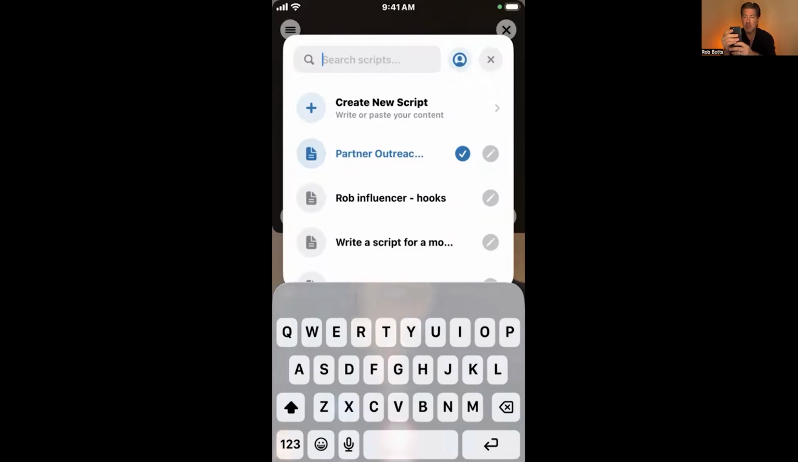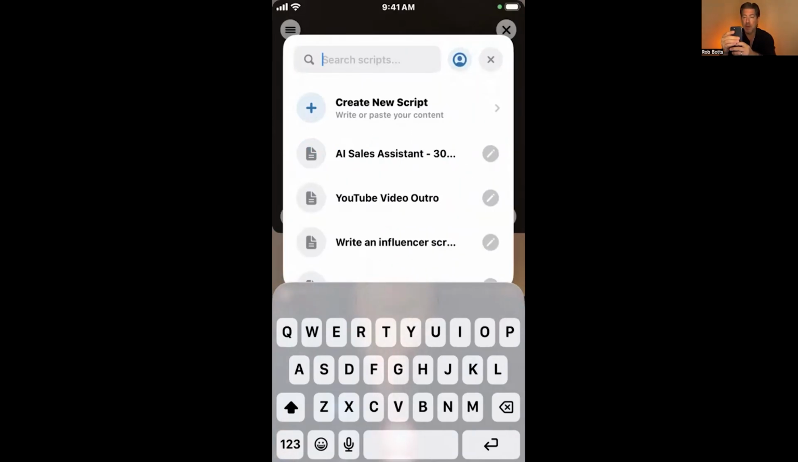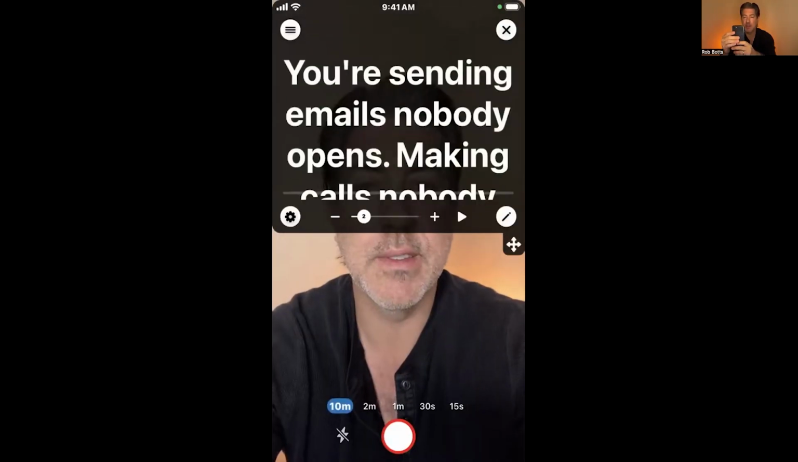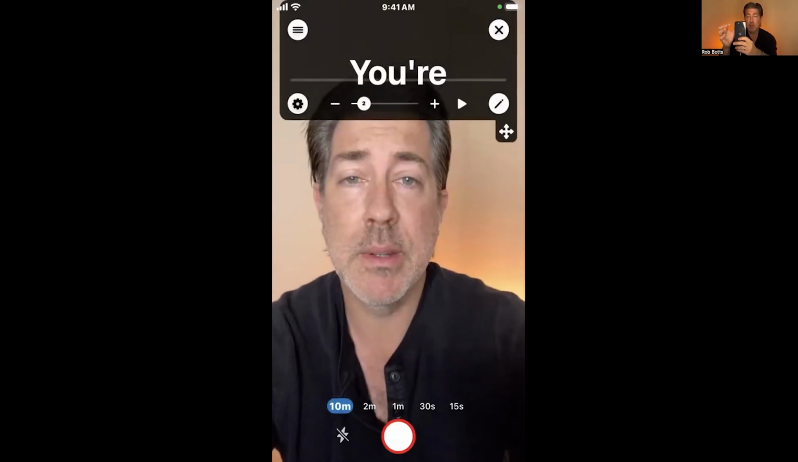Now notice I can search for a script. I also can look for the person. If I want to go over here to Ruben's account, who was just doing this, I can come in here. Now let's just grab the AI sales assistant here. Now notice when I open the script, I have the ability to move this up and down.